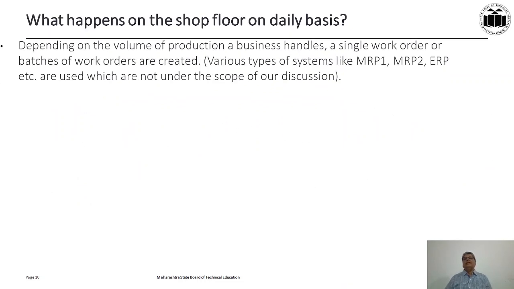Now, what are the daily activities at the shop floor? You decide on the volume of production a business handles, you decide the volume to be produced in a particular day or a particular shift, and then you create the work orders by doing the disintegration of which parts are required, creating the BOM, and you create the work orders with the help of systems like MRP1, MRP2, or ERP.